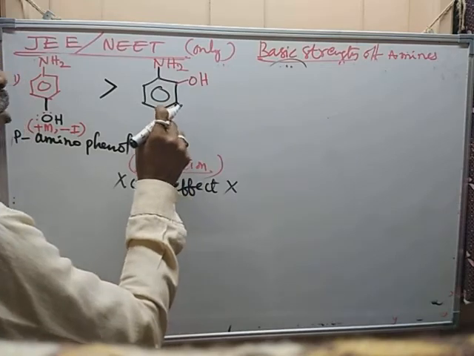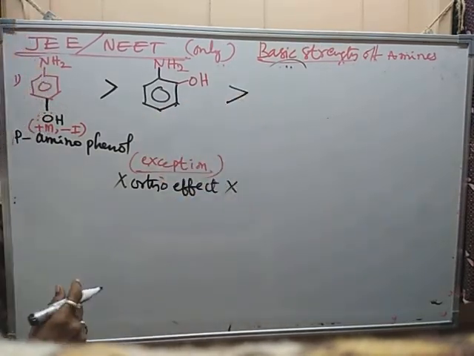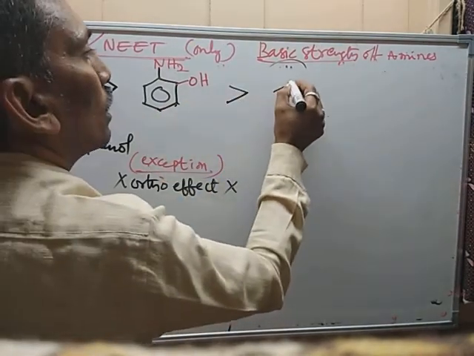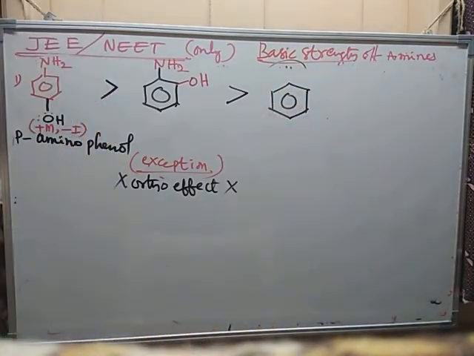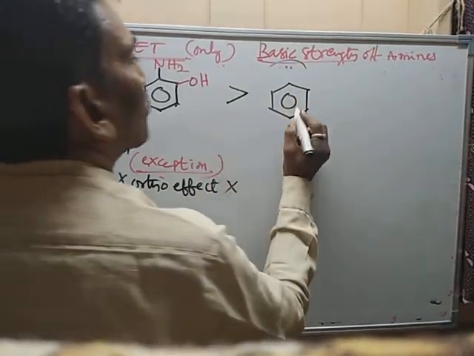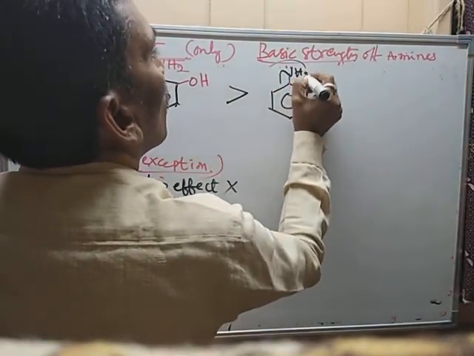It is more basic than which one? Meta one. Meta one is least. This is aniline.